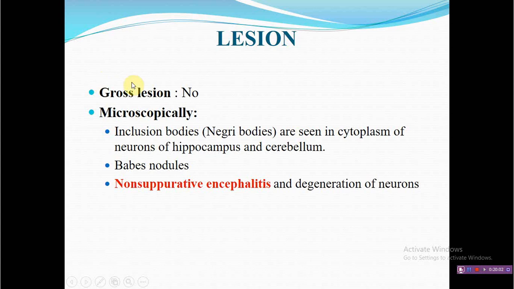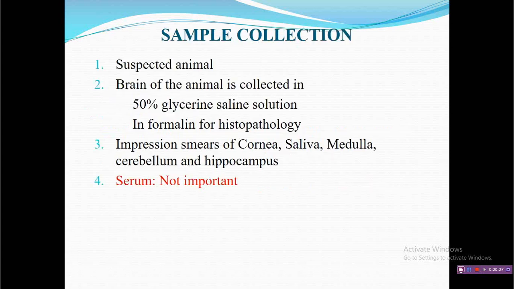As for lesions, there is no gross lesion, but microscopically you can find the characteristic intranuclear inclusion body. Sometimes Babes nodules are also reported, and in pathological findings, you can see non-suppurative encephalitis. Non-suppurative encephalitis is characteristic of rabies-induced encephalitis.